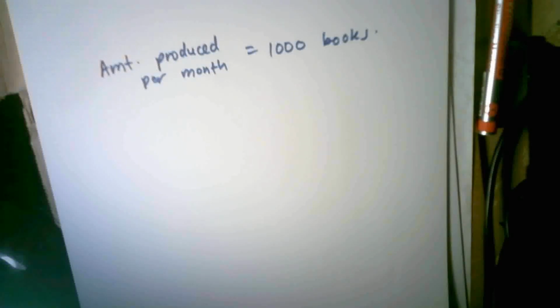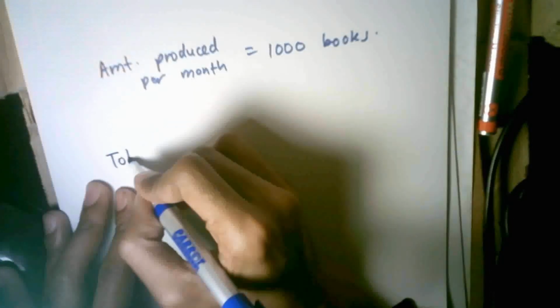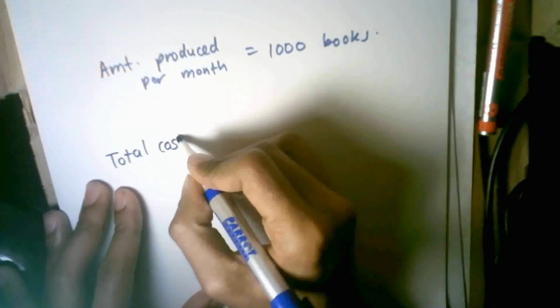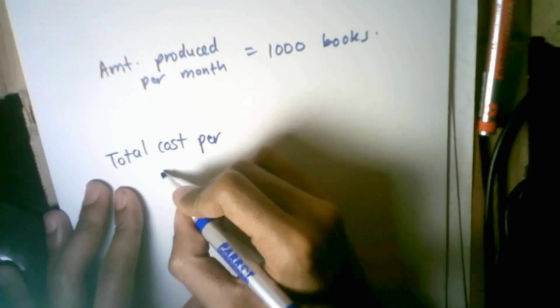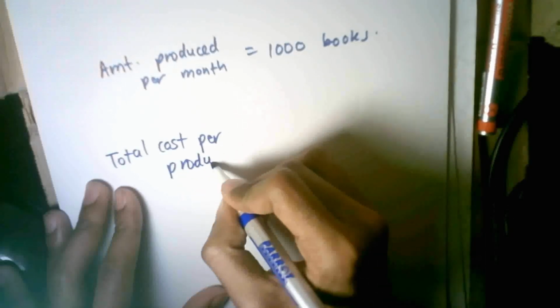Now I need to calculate the total cost per product or per unit. Per means one. So I have my total cost per product or per unit.